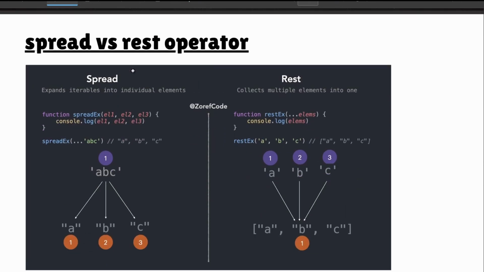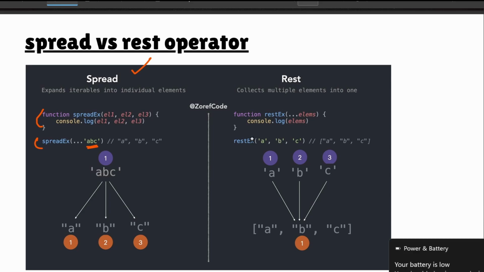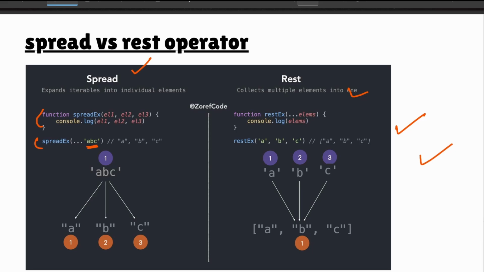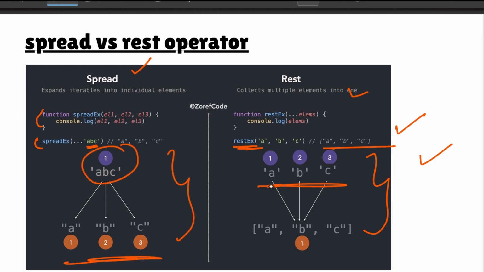So the spread operator, if you see, this is the function call. So assume that abc, okay, in the spread you are saying EL1, EL2, EL3. So here also EL1, EL2, EL3. So this is the spread and this is the rest operator. You can see clearly and you can understand what is the rest operator here. Spread, it is from one element, it is spreading to three elements. Rest element, from three elements it is resting to one element. So in this fashion.